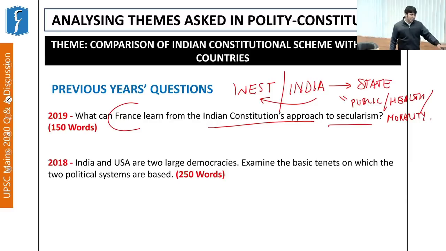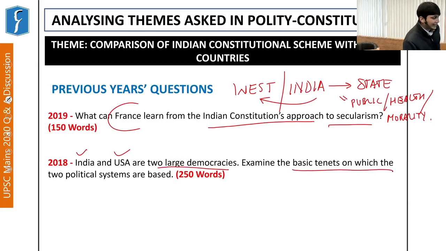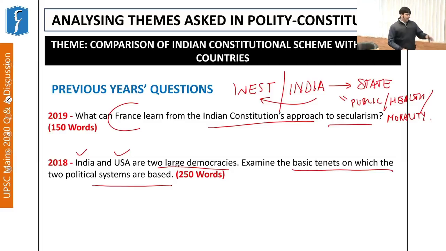Regarding the US, the question was: India and the US are two large democracies. Examine the basic tenets on which the two political systems are based. See, in 2018, India and the US started showing good relations with each other, and a number of questions were expected in the international relations part, but UPSC threw a surprise by asking about the nature of the two large democracies.